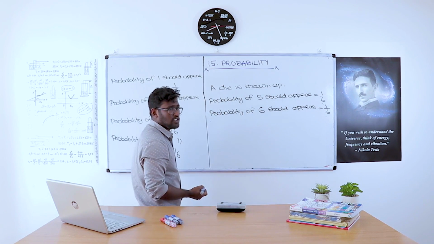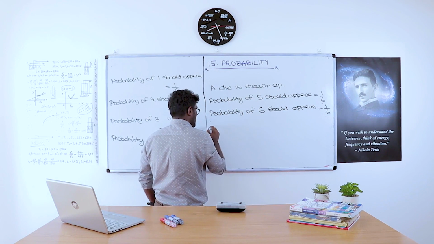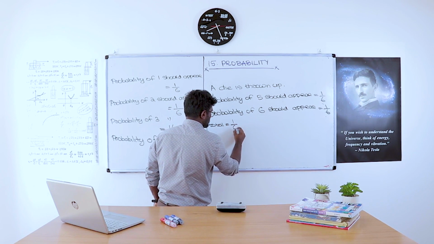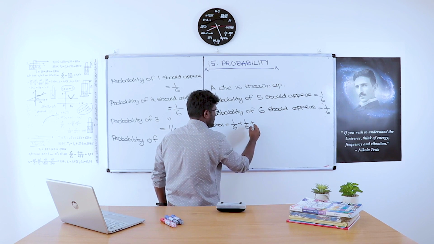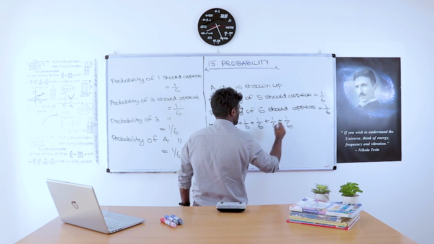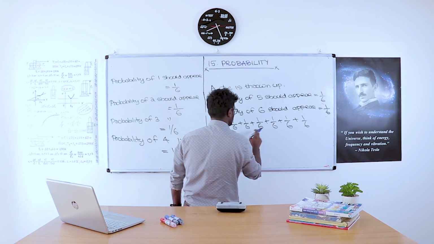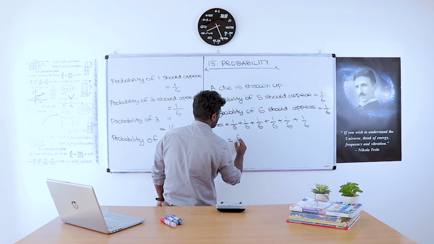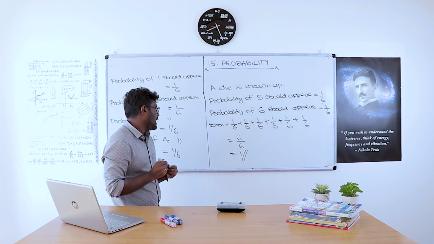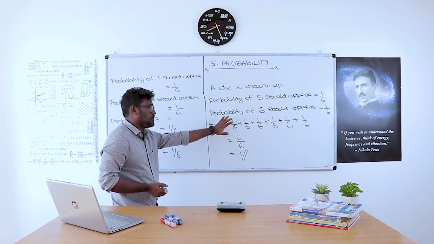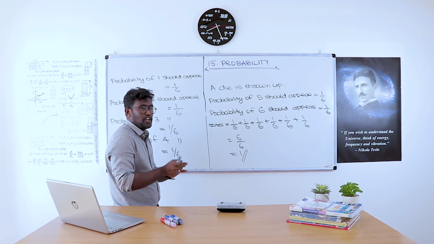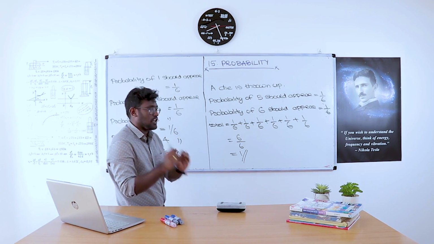So all the chances are 1 by 6. What about the total? Total chance is equal to 1 by 6 plus 1 by 6 plus 1 by 6 plus 1 by 6 plus 1 by 6 plus 1 by 6. That is 6 by 6, which is equal to 1, that is 100%. So the answer is 1. That means this answer is correct. So this is the way to find the probability of an event.